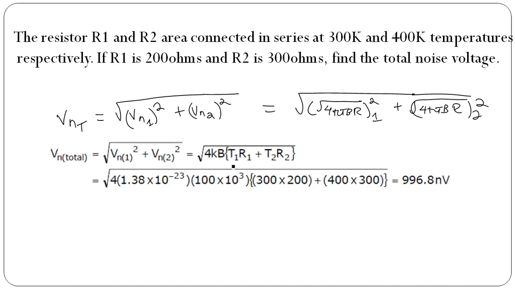Okay, so yan. Mapapansin nyo, dito sa second equation, natanggal yung square root. It's because mayroong square dito and may square root, so makakancel yan. Okay? So, ang sagot is 996.8 nanovolt.